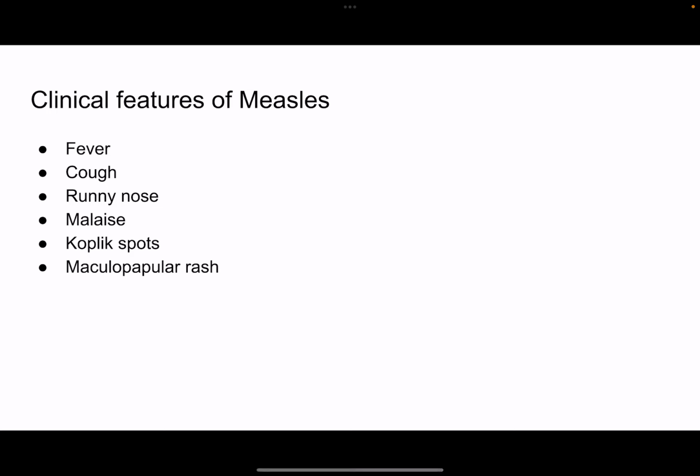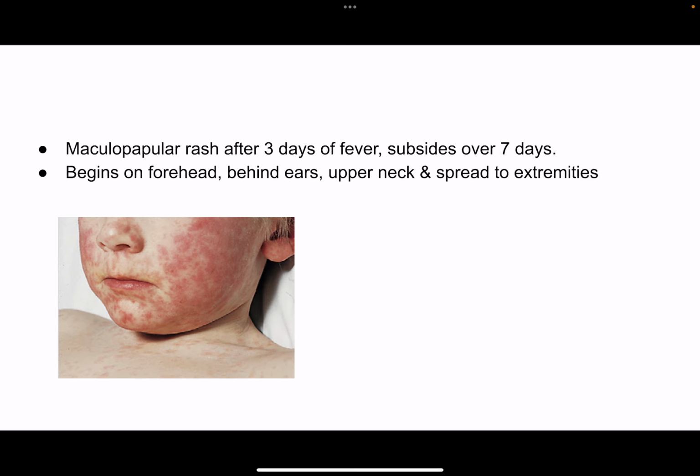Clinical features: fever, cough, runny nose, malaise, Koplik spots, and maculopapular rash are the clinical features of measles. Maculopapular rash appears after 3 days of fever and subsides over 7 days. It begins on the forehead, behind the ears, upper neck, and then spreads to the extremities. If you see in this picture, this is an example of maculopapular rash.